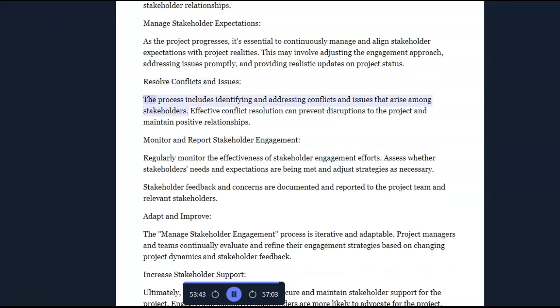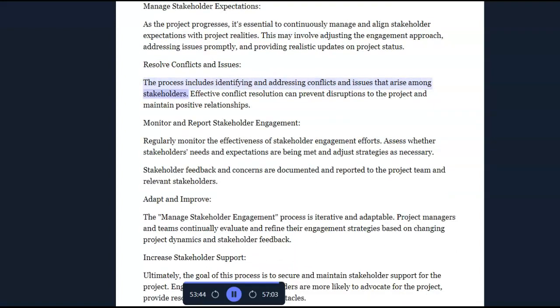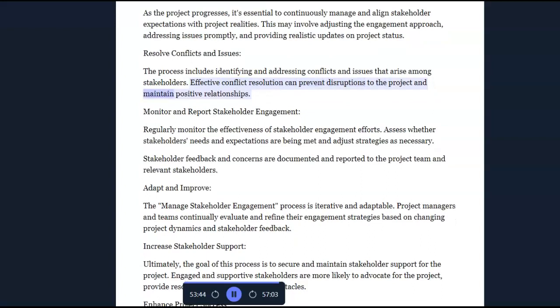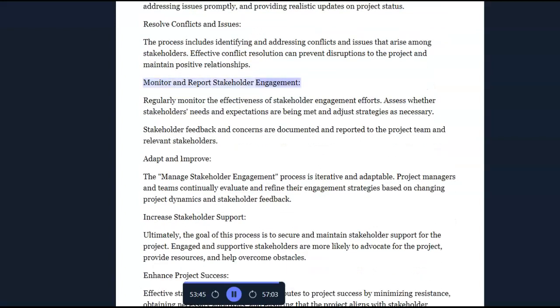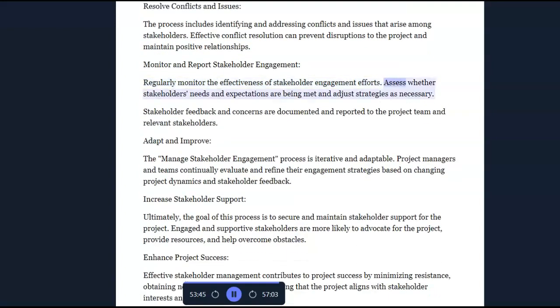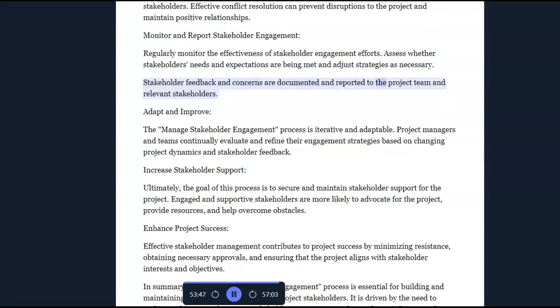Resolve conflicts and issues. The process includes identifying and addressing conflicts and issues that arise among stakeholders. Effective conflict resolution can prevent disruptions to the project and maintain positive relationships. Monitor and report stakeholder engagement. Regularly monitor the effectiveness of stakeholder engagement efforts. Assess whether stakeholders' needs and expectations are being met, and adjust strategies as necessary. Stakeholder feedback and concerns are documented and reported to the project team and relevant stakeholders.